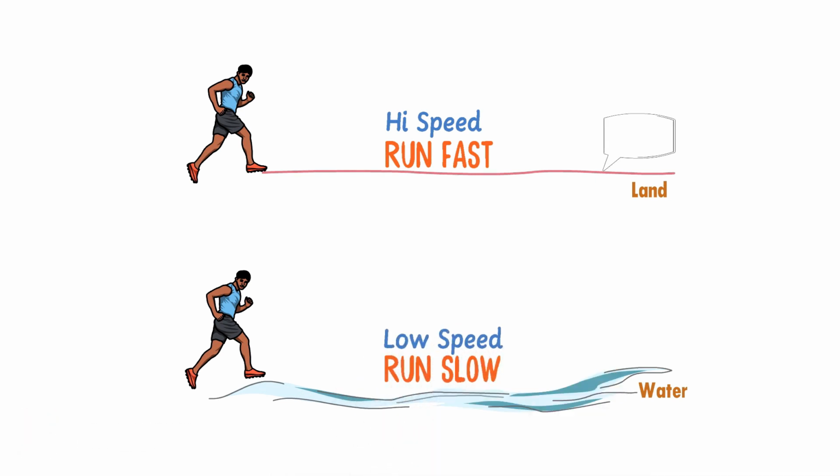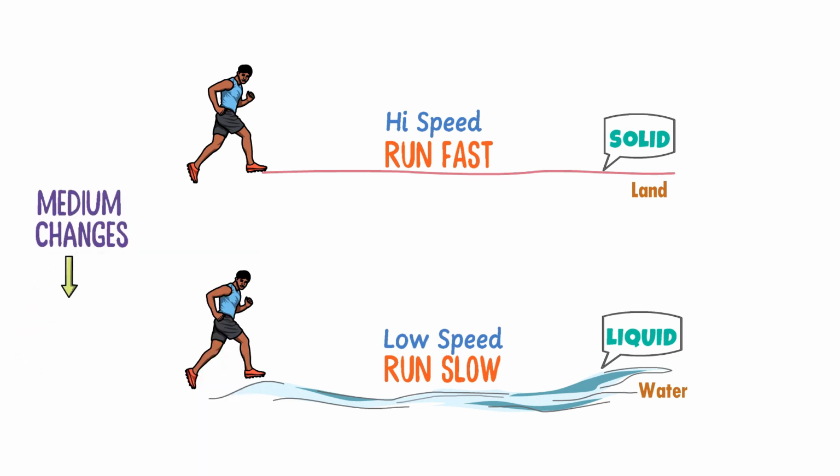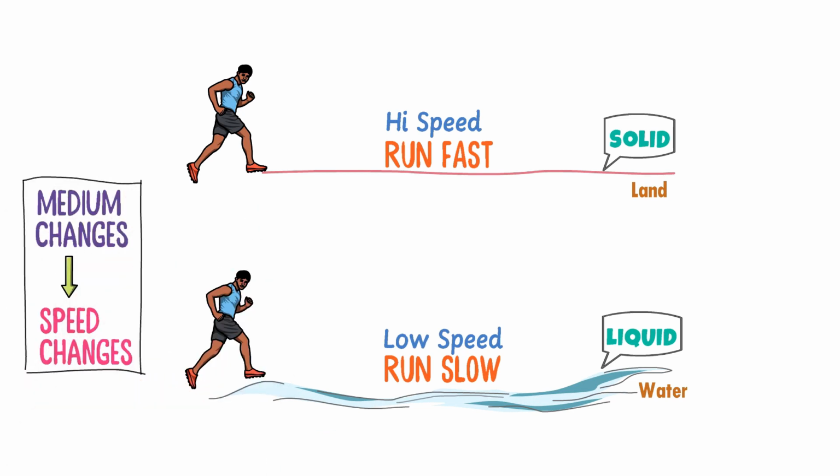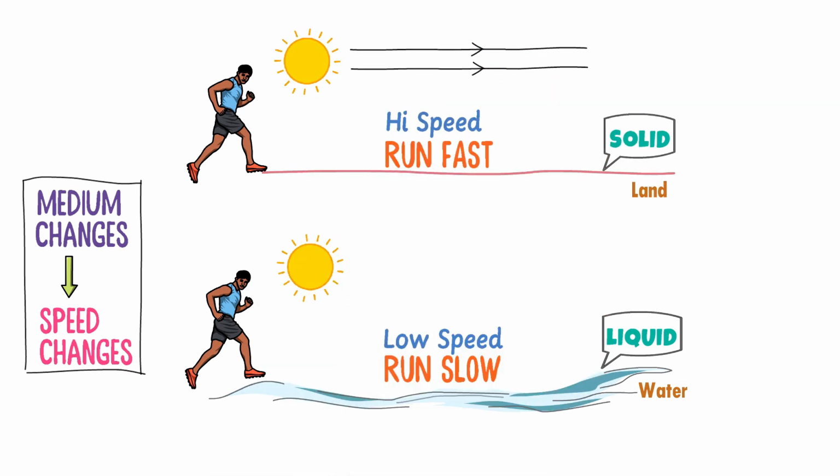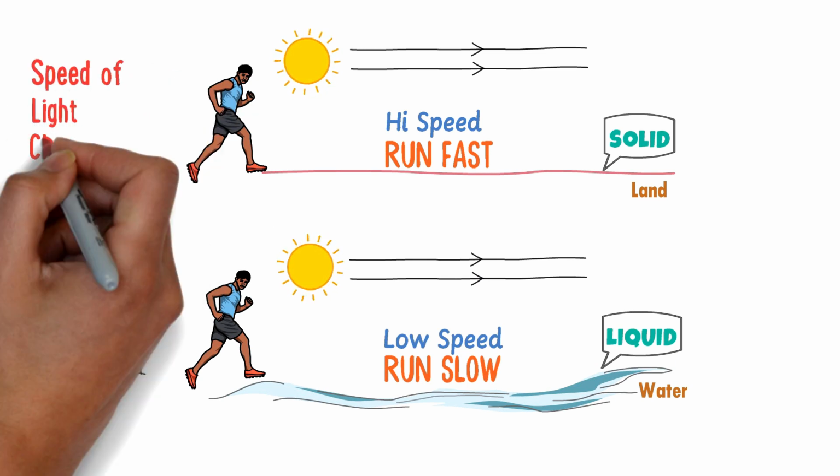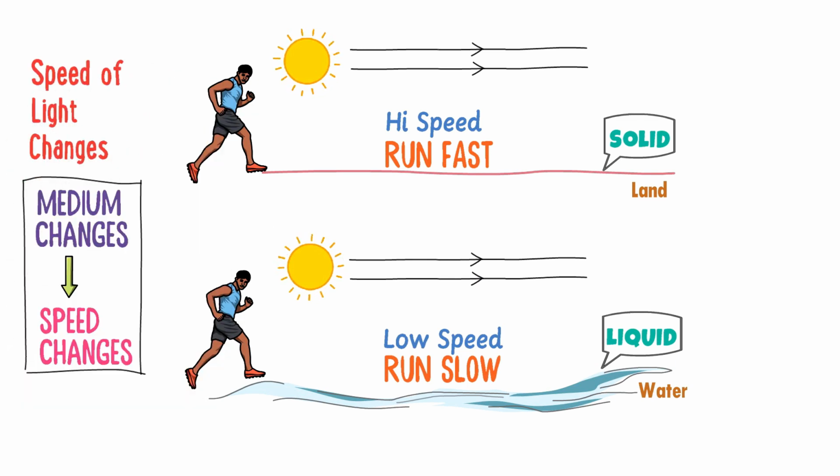In the first case, the medium is solid like a land, while in the second case, the medium is liquid like water. Thus we can say that when medium changes, speed of Mr. Q changes. Now listen carefully. Just like Mr. Q, the speed of light also changes when medium changes. Let me repeat it. Just like Mr. Q, the speed of light also changes when medium changes.